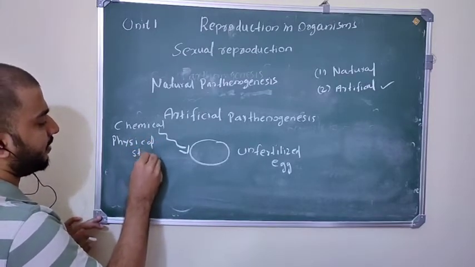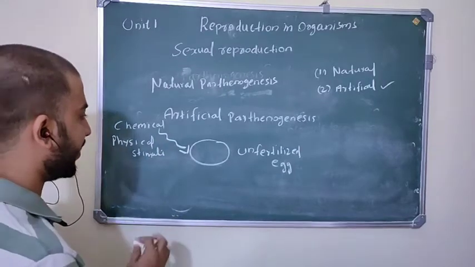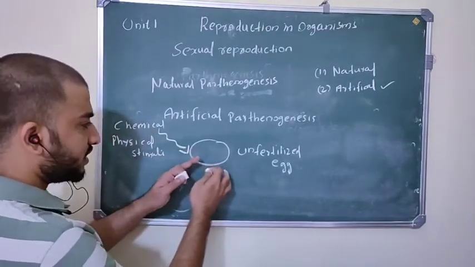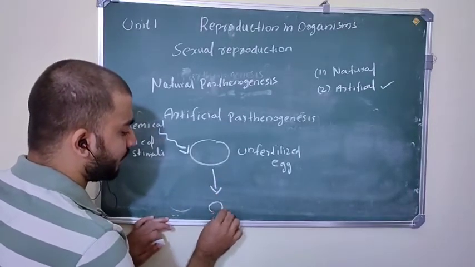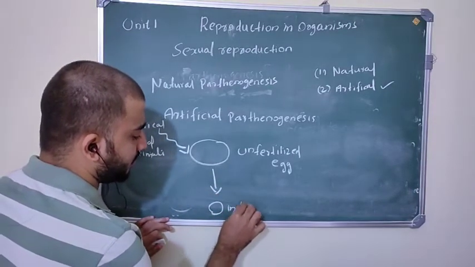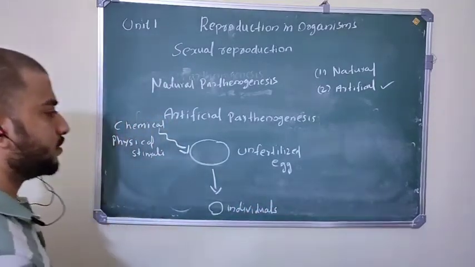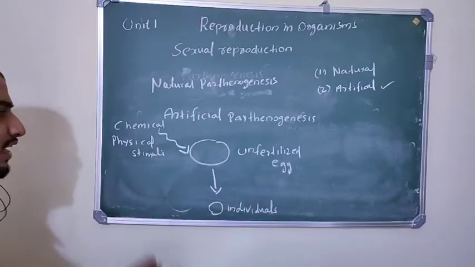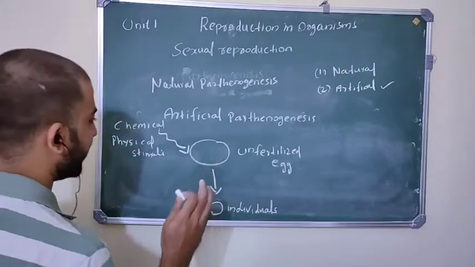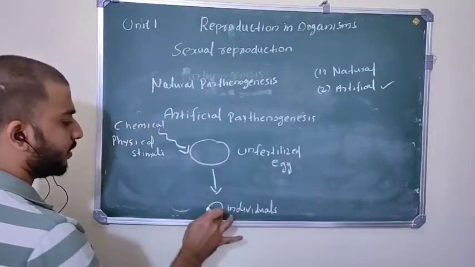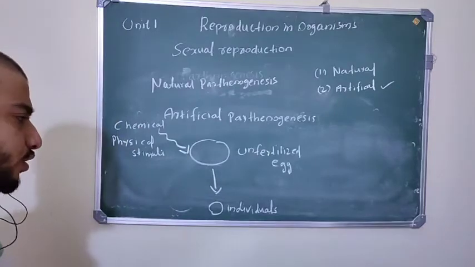That is, we will use some chemicals and induce this unfertilized egg to produce new daughter individuals. Naturally this is not possible, but here we are using chemical and physical stimuli to induce this unfertilized egg to produce new individuals. That is called artificial parthenogenesis.